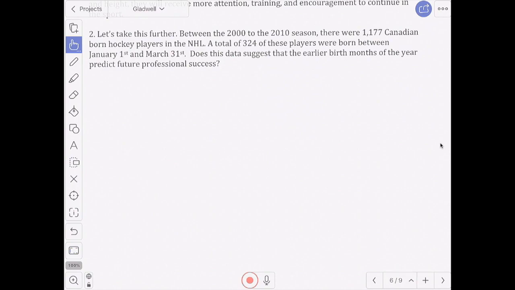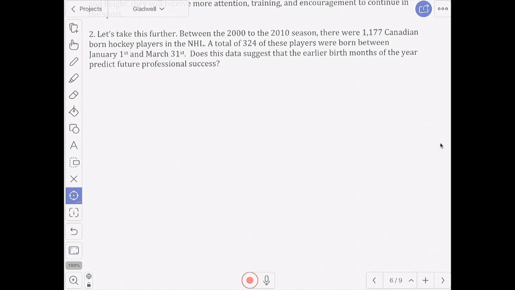I found that in that time in the NHL, there were 1,177 Canadian-born hockey players, and 324 of those players were born between January and March 31st.